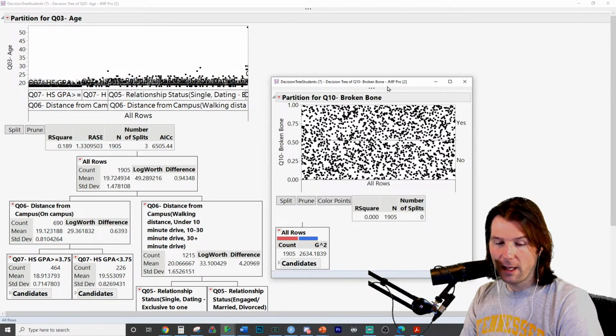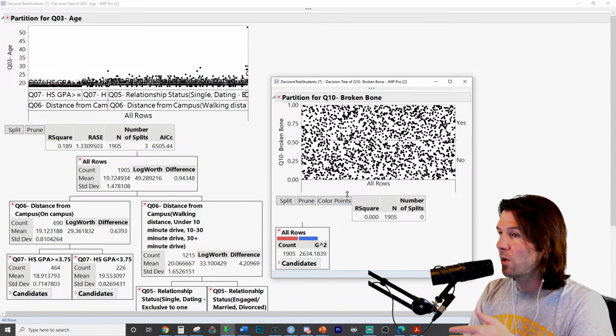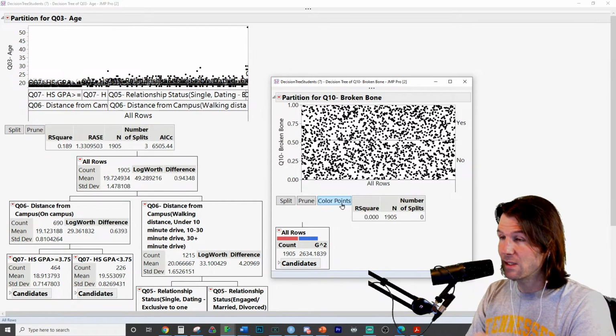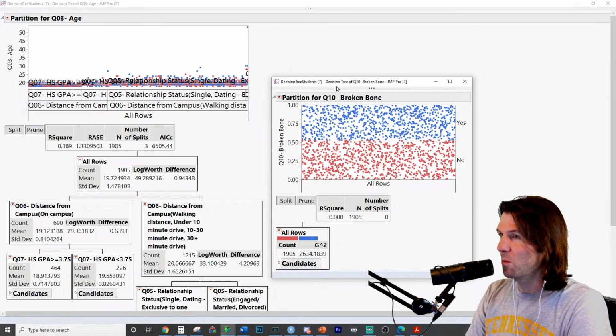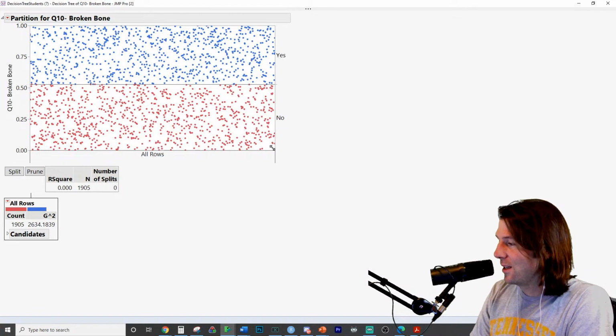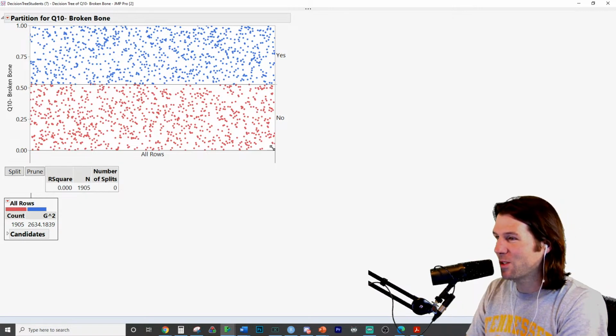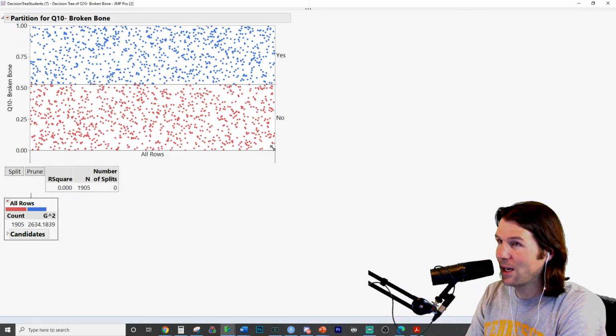So now we have a quantitative tree in the background where we're predicting the mean. But don't worry about that one anymore, because we're going to focus on this tree, which is a categorical decision tree, which allows us to color the points because it's categorical. So we won't see quantitative. We only see categories here. And feel free to ask questions in the chat.